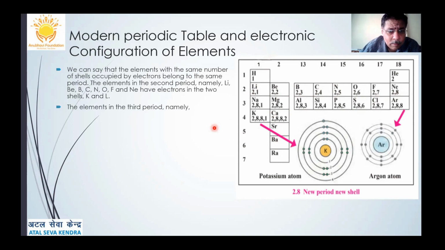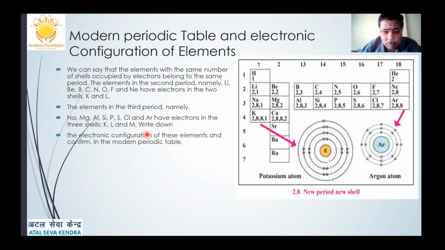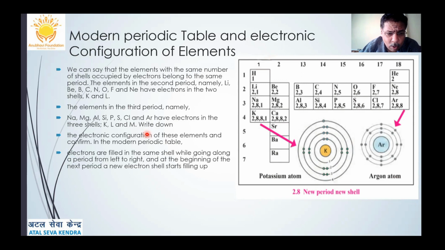The elements in the third period, namely sodium, magnesium, aluminium, silicon, phosphorus, sulfur, chlorine, and argon, have electrons in three shells, that is K, L, M. So we can write down their electronic configurations accordingly.